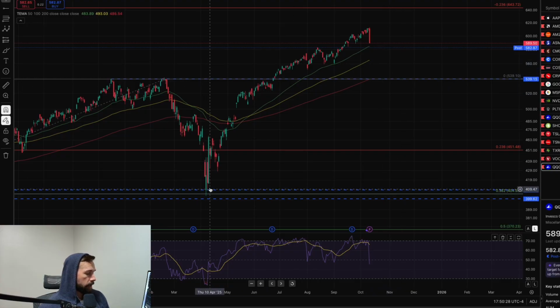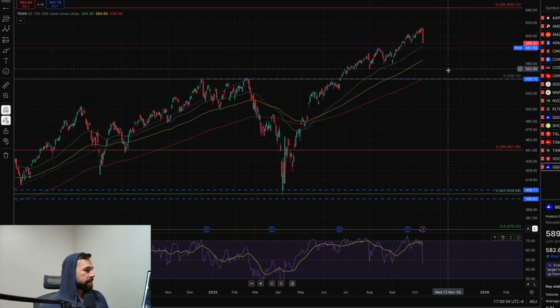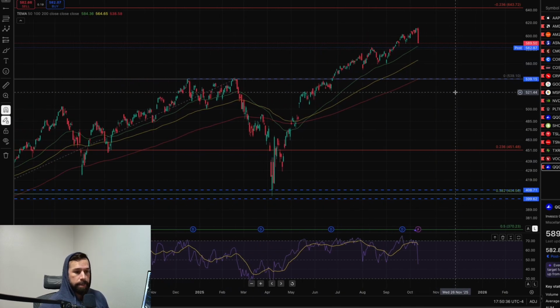I bought a good amount during this tariff low. I wish I bought more. I'm not going to make that same mistake this time. But I'm not going to just buy blindly. I'm going to wait for these levels to be hit.